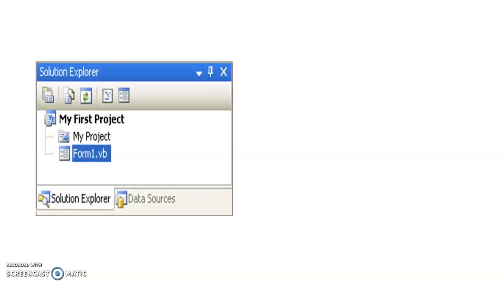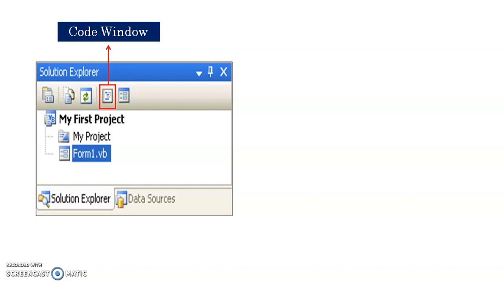Now the next part is our Solution Explorer. As I have said earlier, Solution Explorer contains all the files that you create to build your application. All the files will be inside your project. Now in the Solution Explorer you can see two buttons. The first one is called Code Window.